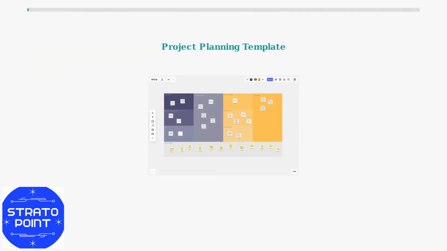Miro offers a comprehensive library of pre-built templates designed for various use cases. These templates provide structured frameworks that teams can immediately use without starting from scratch. Project planning templates help teams organize goals, resources, and timelines in a visual format. These structured layouts ensure nothing important gets overlooked during project setup.